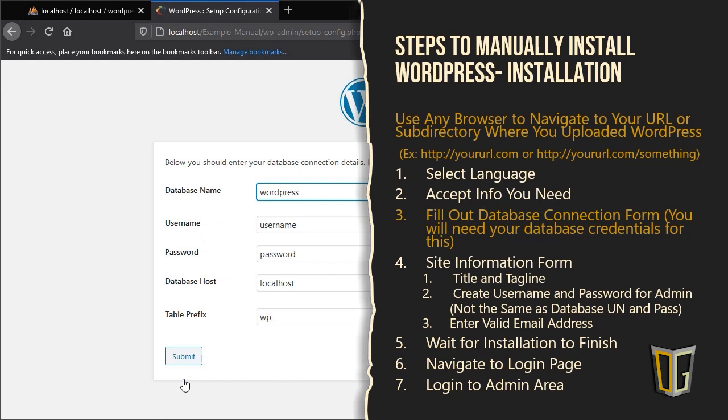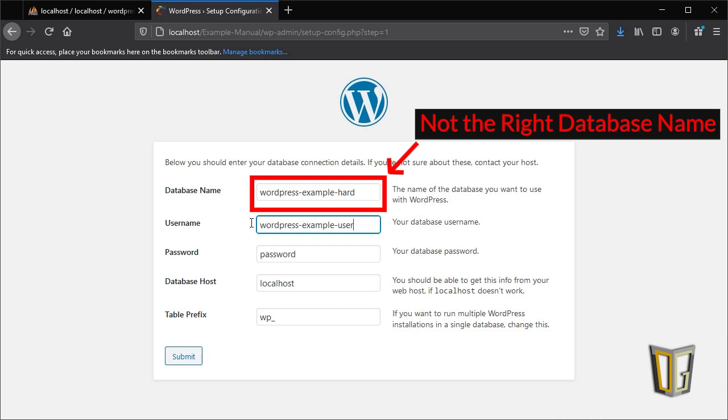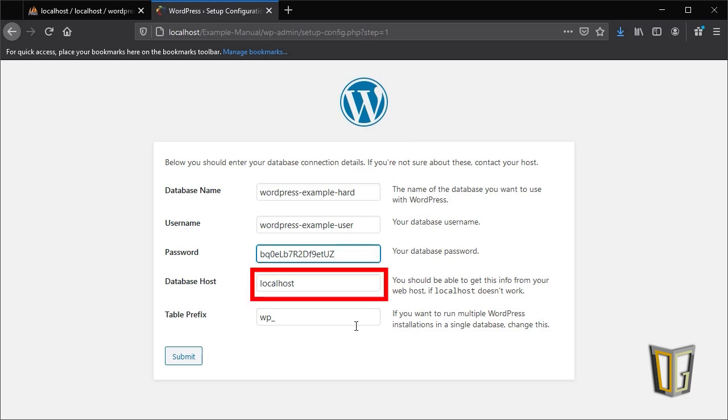Once that's done, you'll be asked to fill out the database connection form. This is where you'll need to have your database username and password ready, as well as the name of the database you just created. You have everything you need to fill out this form if you saved the information and followed the steps I outlined earlier. Remember, the database host I suggested was localhost. This is standard, and it should be filled out in the form by default already.